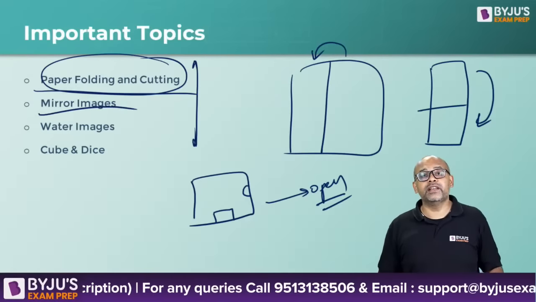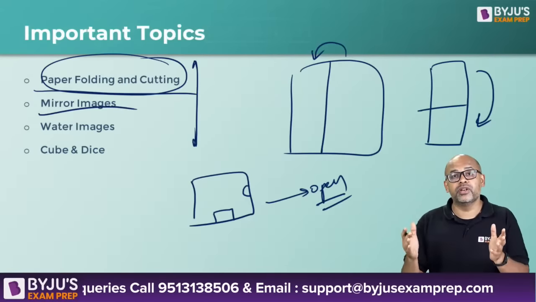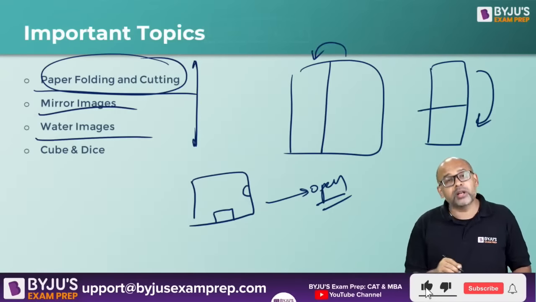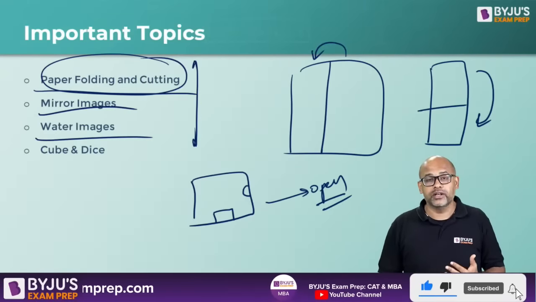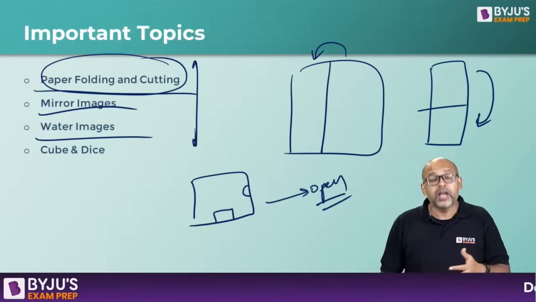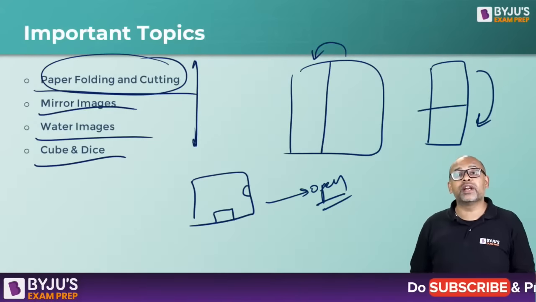Mirror images basically is if you have an alphabet or an image, you put a mirror, how will the image look like? That's basically a mirror image. Water image is the same thing but as a water. There's a subtle difference between mirror image and water image which will be covered when the topic comes up. And of course you have a topic called cubes and dices.